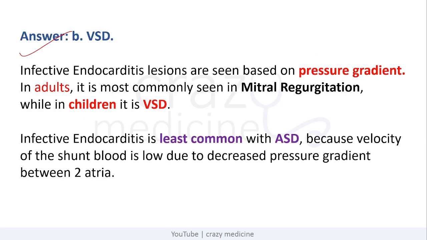The reason being, infective endocarditis is based on the pressure gradient. In adults, it is most commonly seen in mitral regurgitation, while in children in VSD, because the pressure gradient is more in these conditions. And also remember friends, infective endocarditis is least commonly seen in ASD, that is atrial septal defect, because velocity of shunt is low due to decreased pressure gradient between two atria.